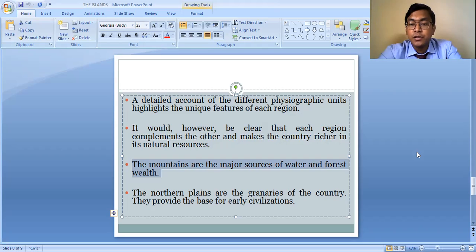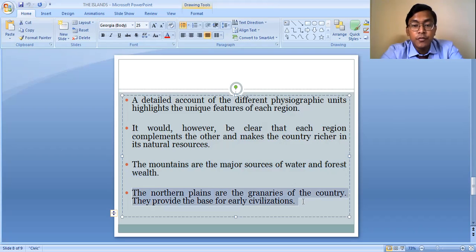Not only this, but in the western part, northwestern part, and in the northern part of our country, the Himalayan ranges are mainly covered by forest resources. And we have a huge area under the forest cover, and the majority of it comes under the mountain region.